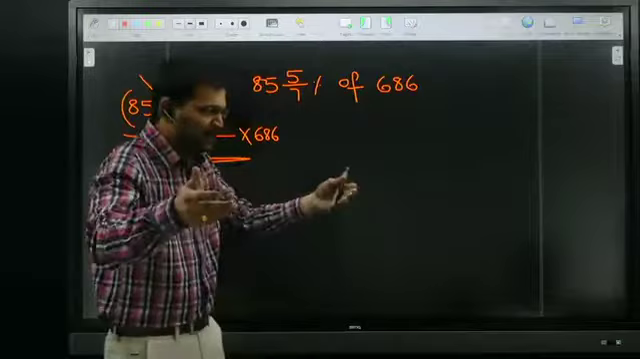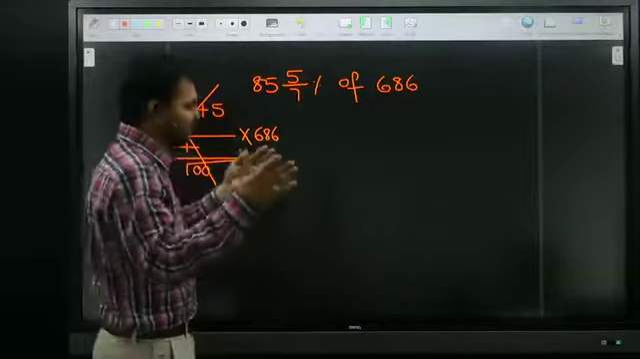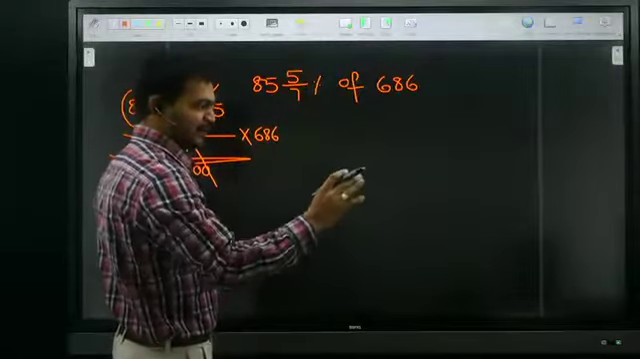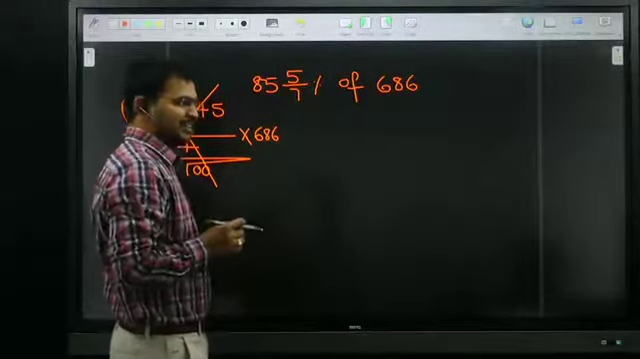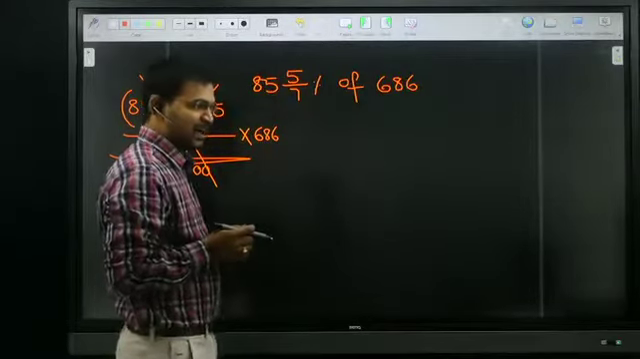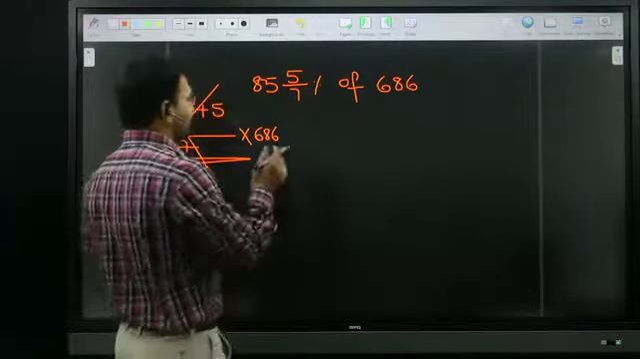I will explain one more time. Just look at me. I will explain once again on the board. Karthikeyan is asking how we are getting 588. No problem. Just look at me.